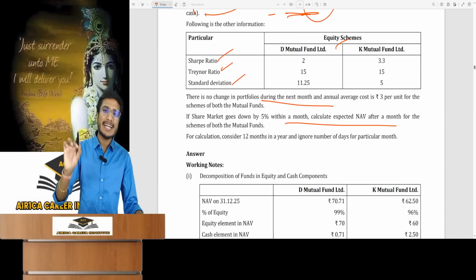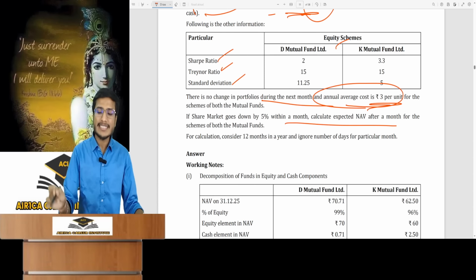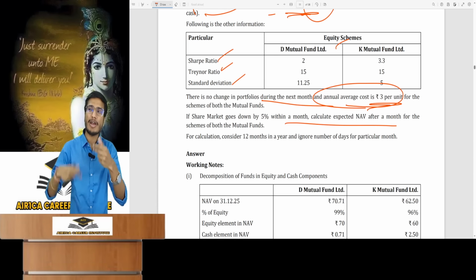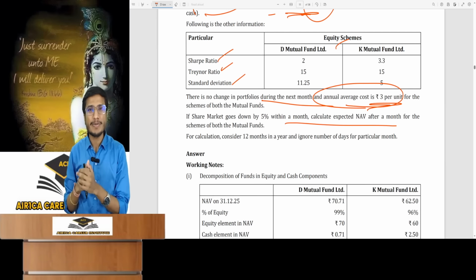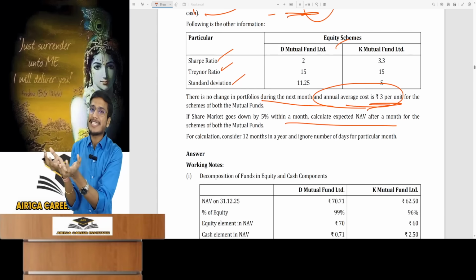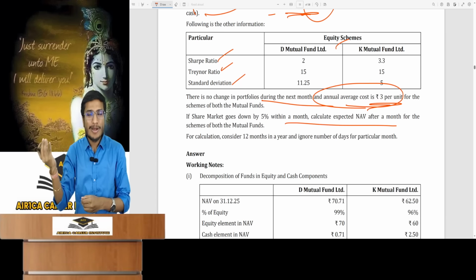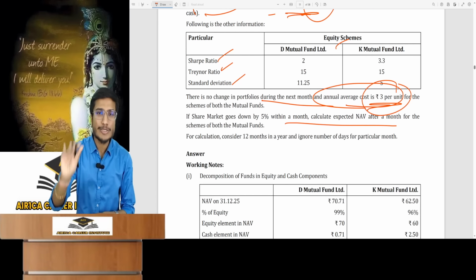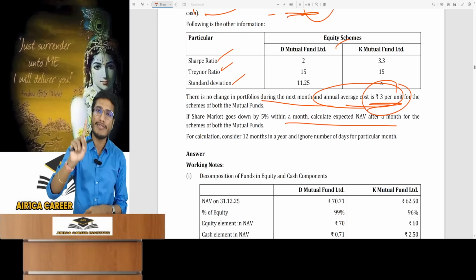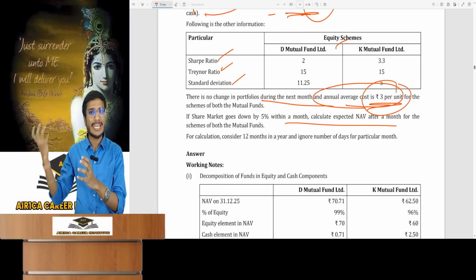Now, if you have to find the expected NAV for next month, it's mentioned that the mutual fund's annual cost is 3 rupees per unit. Since all data is per unit, the average annual cost is 3 rupees. To find the next month's expected NAV, we calculate the next month's net asset. We'll find next month's cash balance. Next month's cash expense is 3 rupees for the whole year divided by 12. So we found out the cash expense for 1 month. If you subtract that, you get next month's cash.